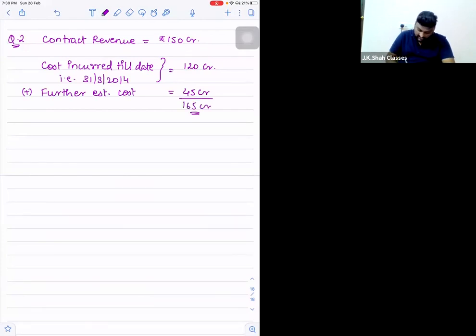So 165 crores is the total estimated cost.